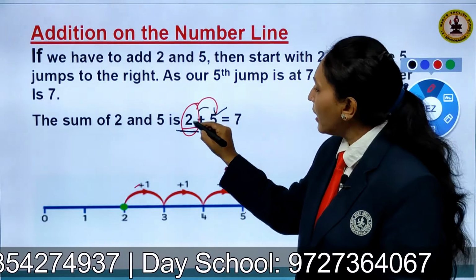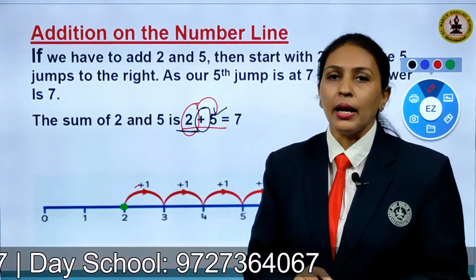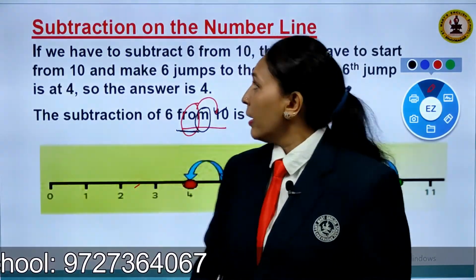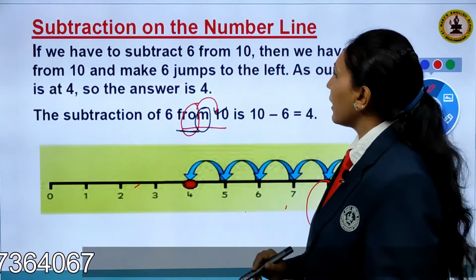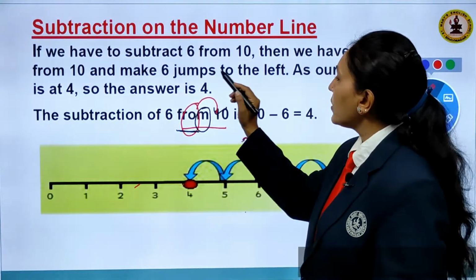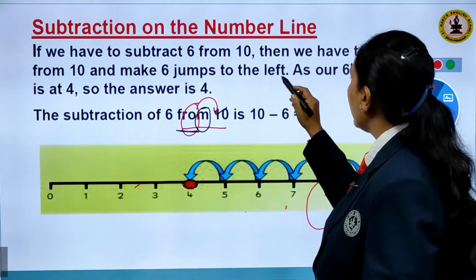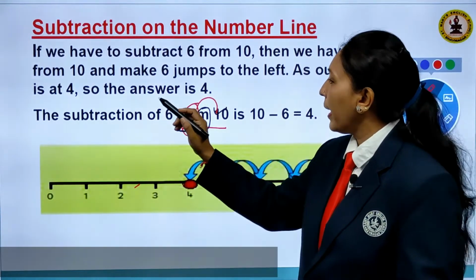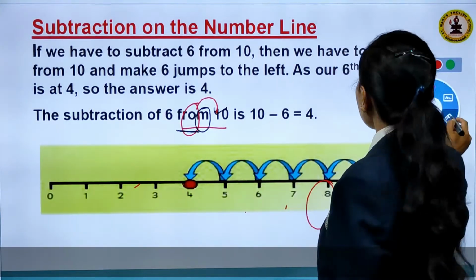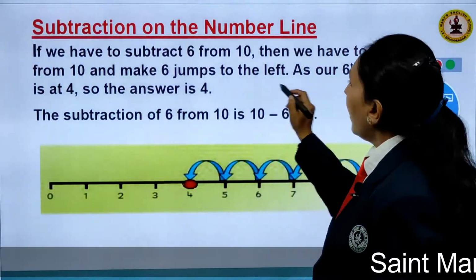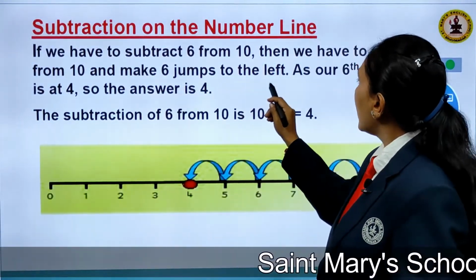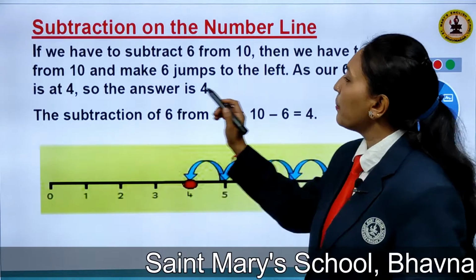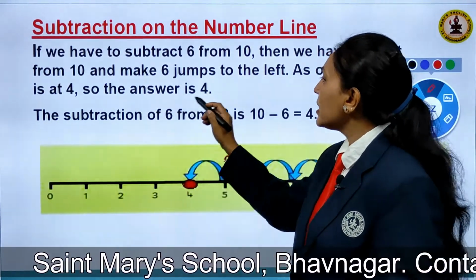Why we have to move to the right? Because we are adding the numbers. Now subtraction on the number line. If we have to subtract 6 from 10, then we have to start from 10 and then make 6 jumps to the left. As our 6th jump is at 4, so the answer is 4.